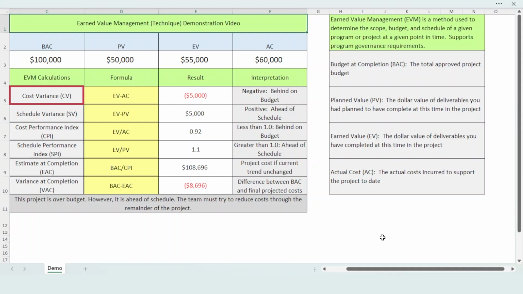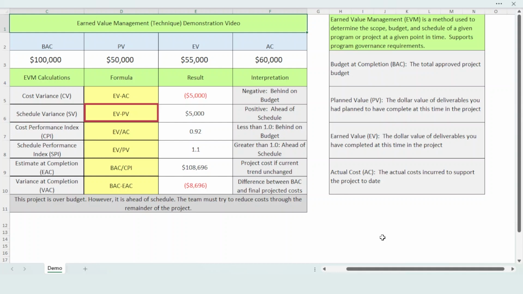CV stands for cost variance. It is calculated by subtracting AC from EV. In this illustration, $55,000 minus $60,000 equals minus $5,000. We are behind on budget. We have completed $55,000 in deliverables. We actually spent $60,000 of our budget to complete $55,000 in deliverables. We are $5,000 behind.